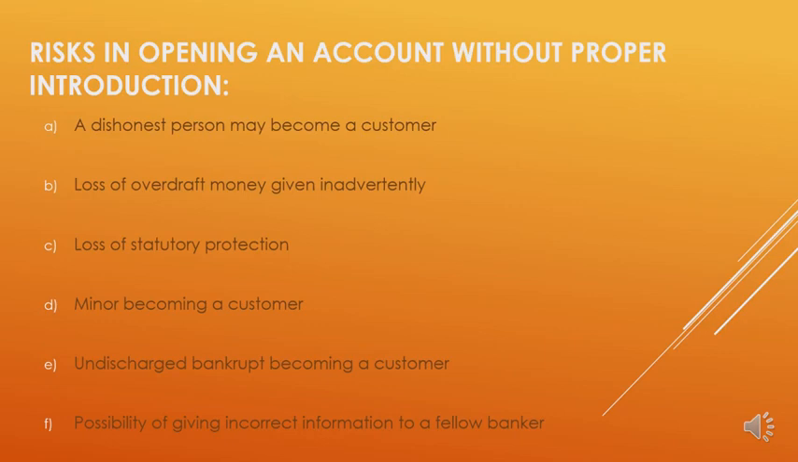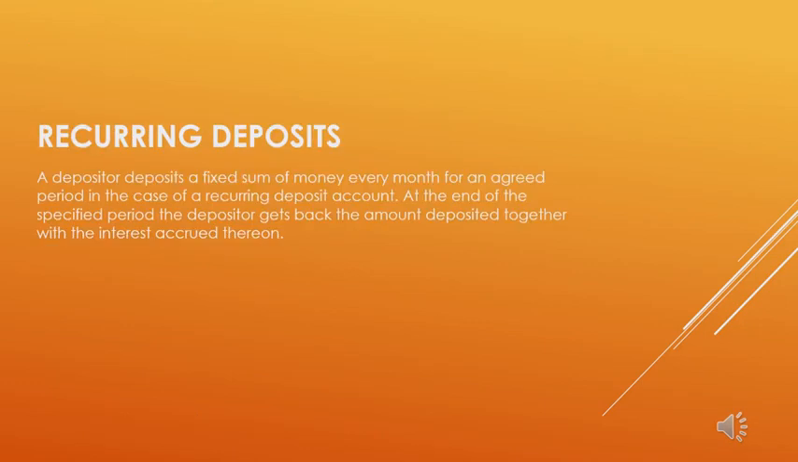the letter of introduction. The next type of deposit we are discussing is recurring deposits. Recurring deposit is also known as cumulative deposit. This is actually a combination of both savings account as well as fixed deposit account. A depositor here deposits a fixed sum of money every month for an agreed period, and at the end of the specified period, the depositor gets back the complete amount together with interest. This interest is provided on a compound basis.